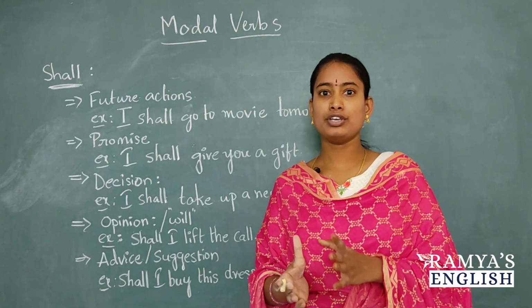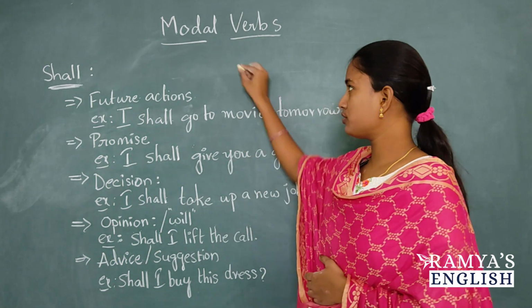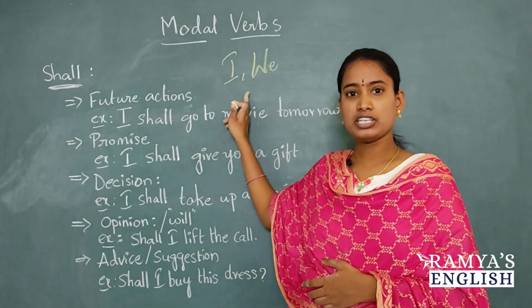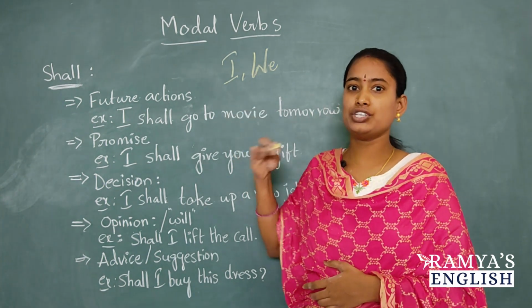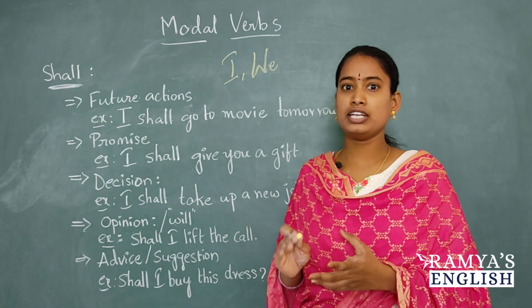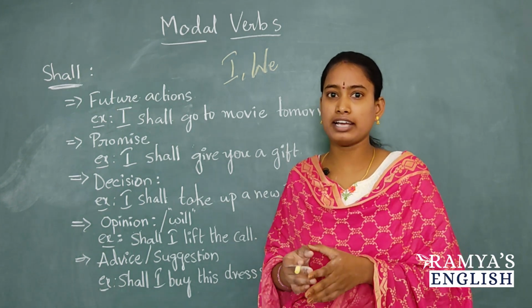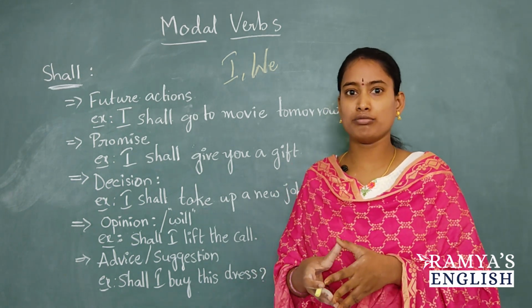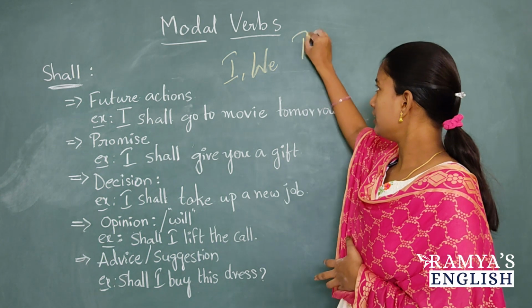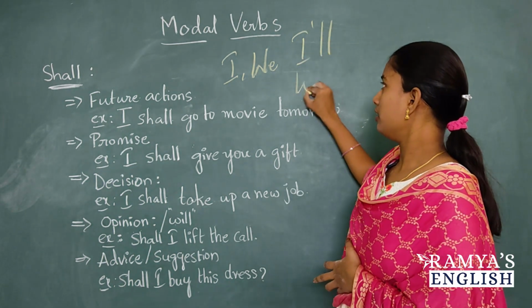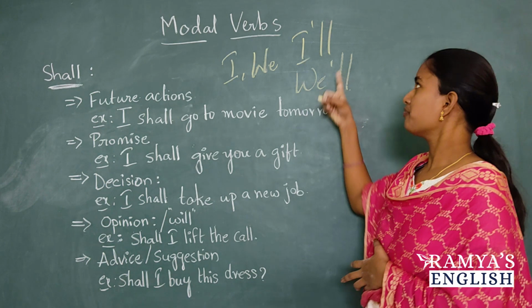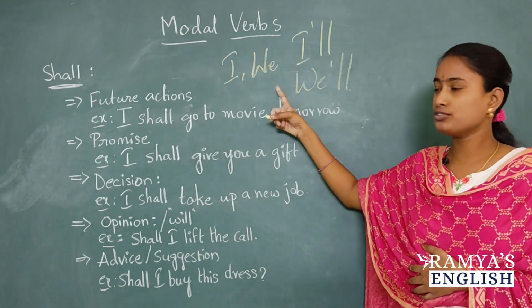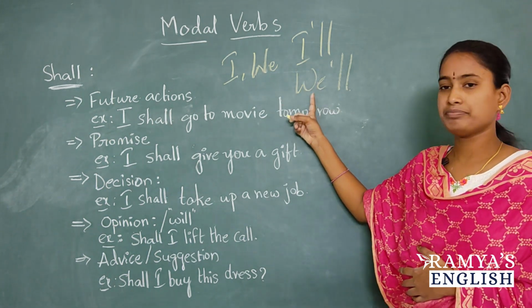In future tense, we use this shall. Shall is used for I and we pronouns. I shall, we shall. So generally to avoid saying shall all the time in spoken English, we use the contraction form of shall, like this, I'll or we'll. So in this way we use contractions of shall when we are using it with I and we.